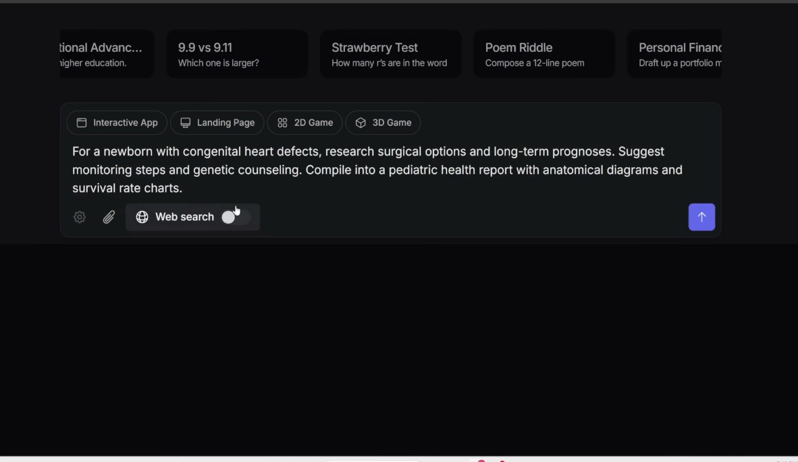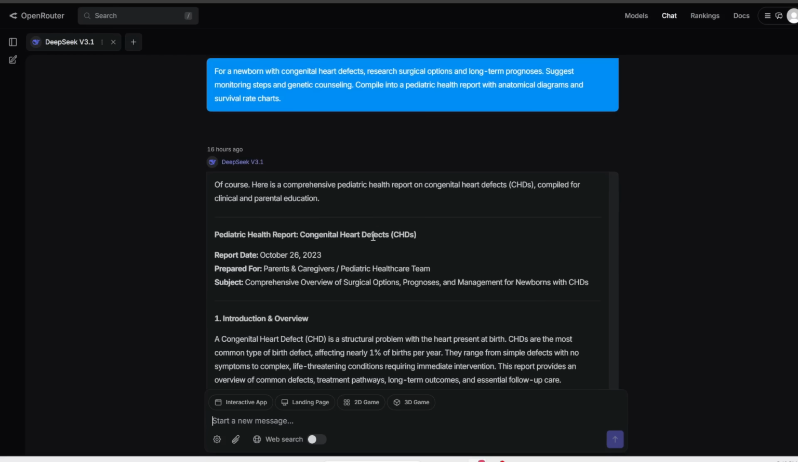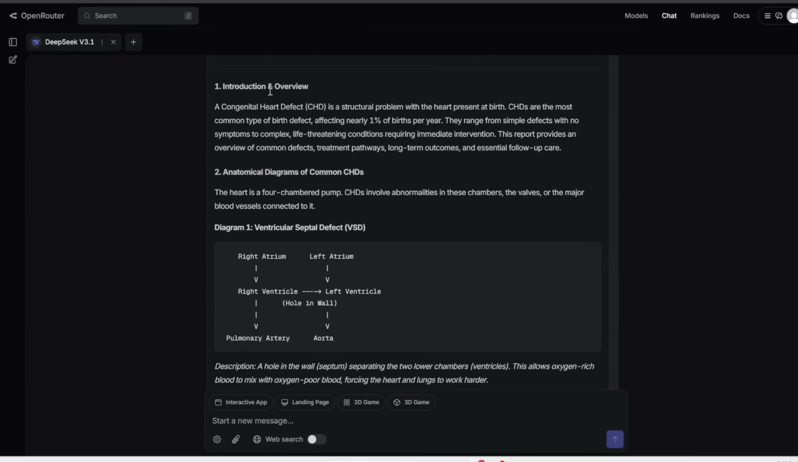All right, next, here's a prompt that requires some deeper research and thinking. So for a newborn with congenital heart defects, research surgical options and long-term prognoses. Suggest monitoring steps, etc., compile into a comprehensive report. Let's press generate. All right, and here is what we get. Here's an introduction and overview.